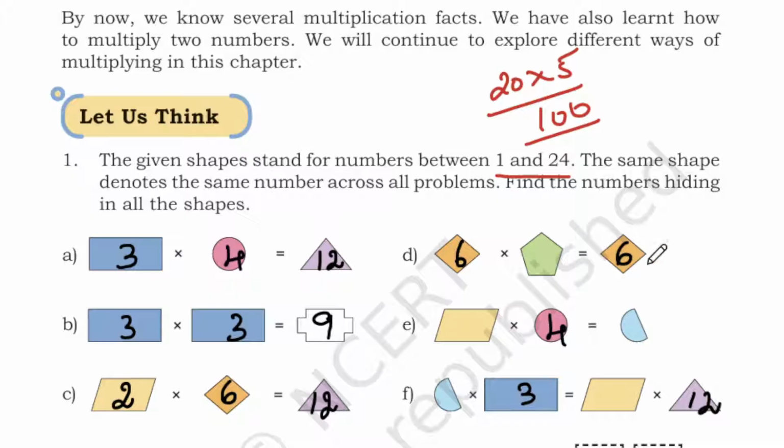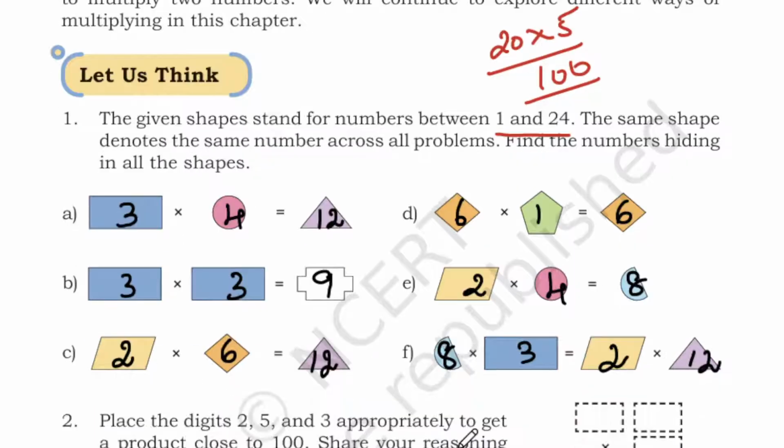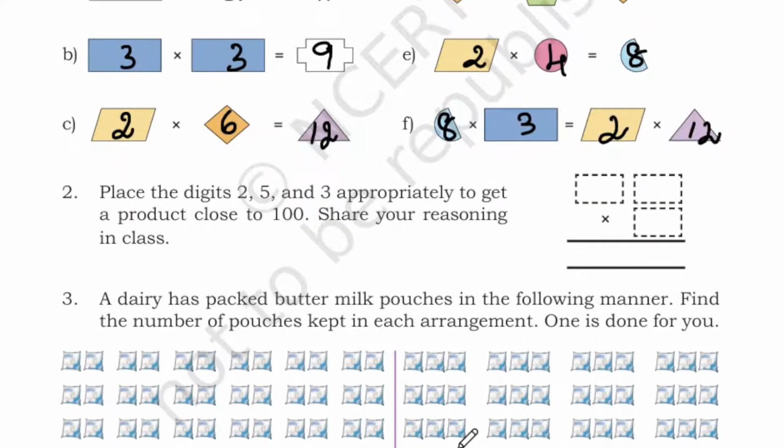So when we get 6, 6 ones are 6. Again 2 here. Then 4 twos. So here also 2. 4 twos are 8, and this shape again 8. 8 threes are 24. 12 twos are 24. Okay, so now we have completed this.